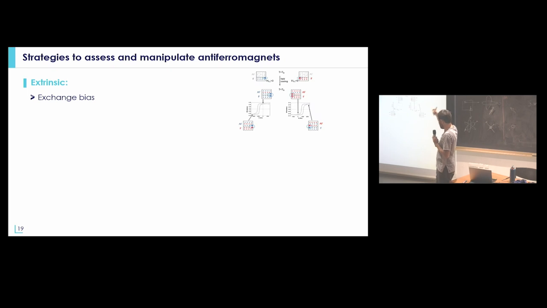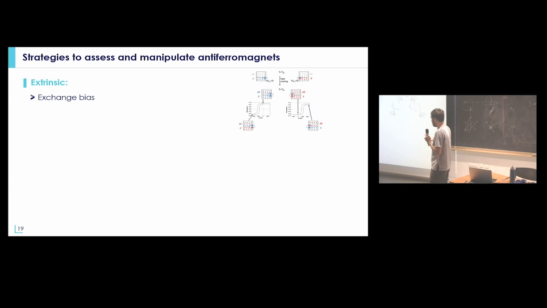So let's say the extrinsic one, the most classical one, was the exchange bias that I was discussing before. When you put a ferromagnet on top of your antiferromagnet, you go above the blocking temperature, you define the direction of the magnetization in the ferromagnetic material, you cool down, and then the antiferromagnet will align either parallel or anti-parallel to the direction of the ferromagnetic order, so that you can write the antiferromagnetic state by just defining the direction of the magnetization in a ferromagnet.